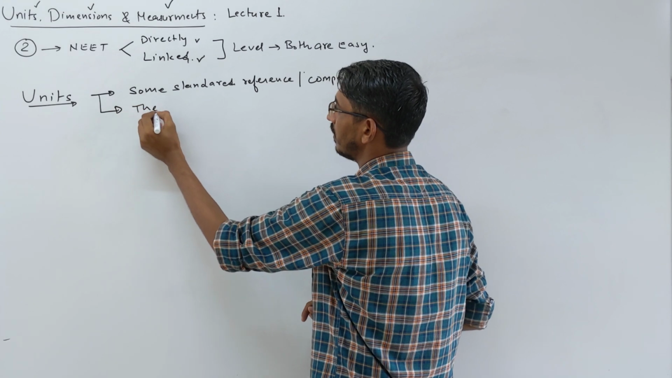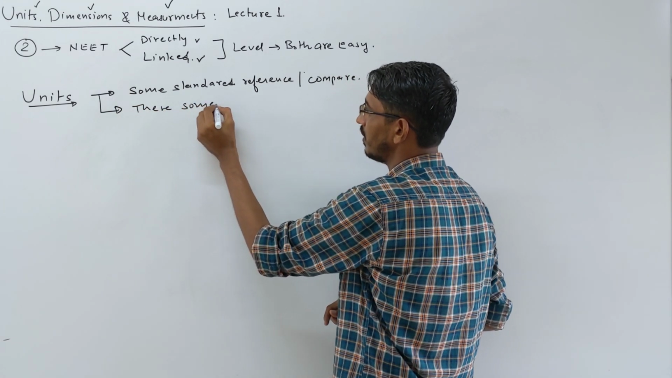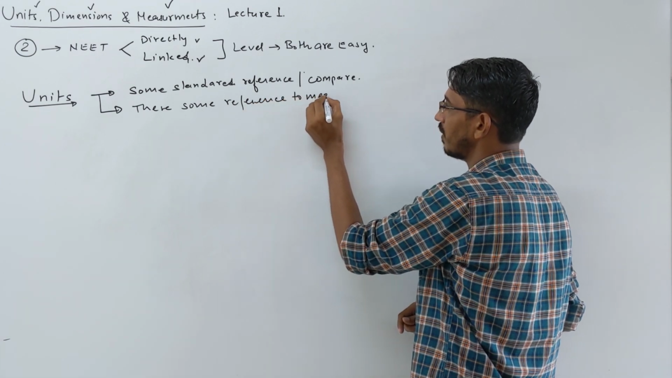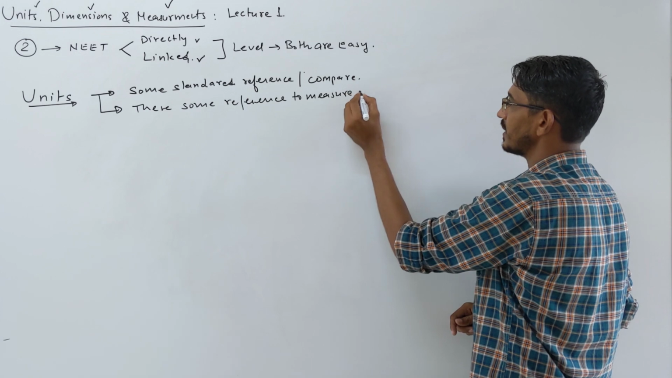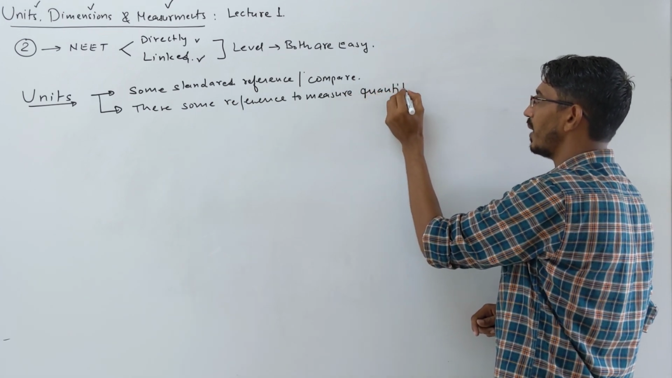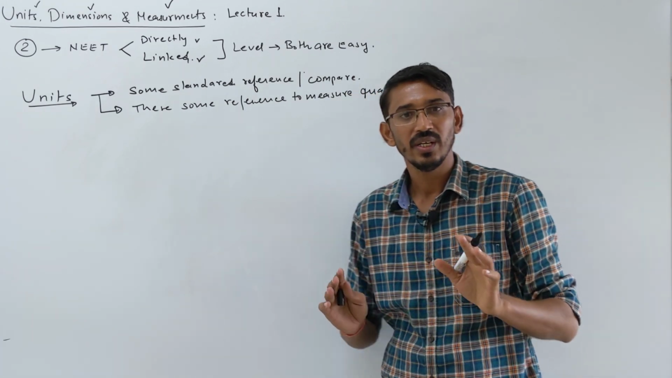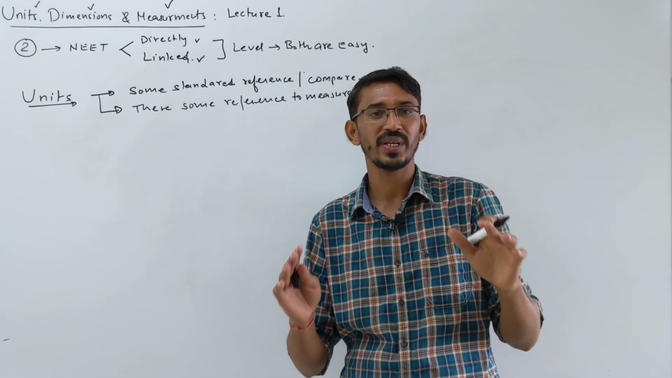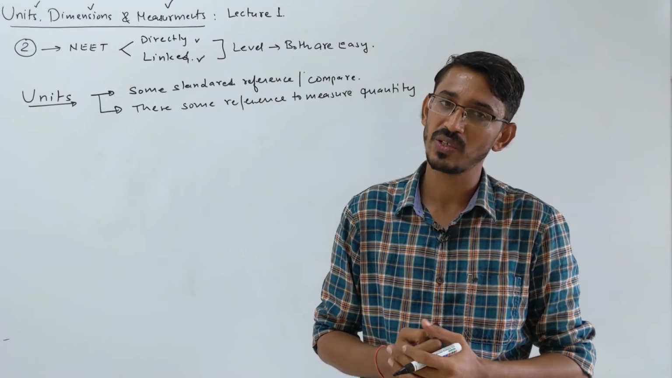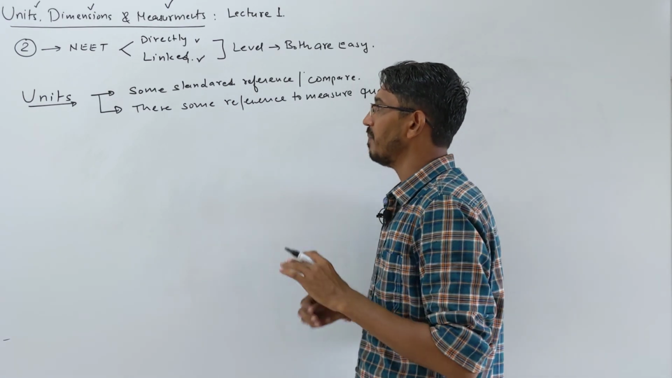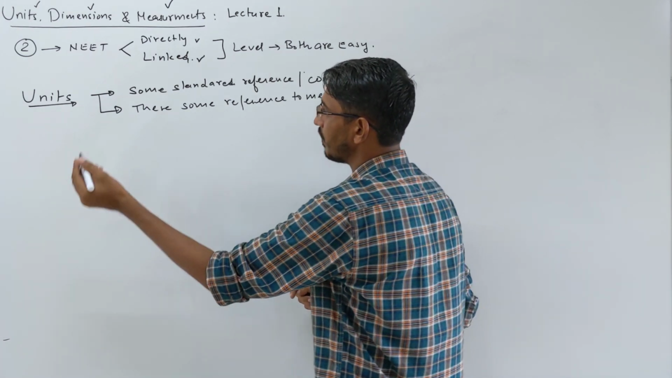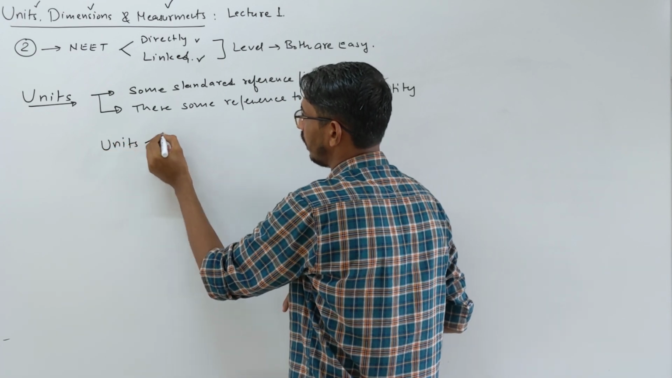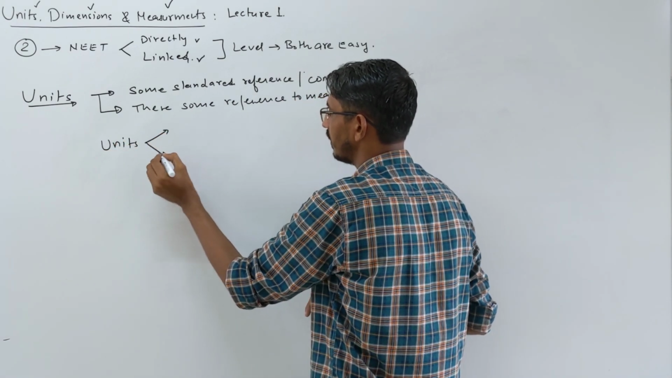If I write a definition, how will I write it? These are some standard reference, as I said, to measure quantities. If you want to measure any quantity, you need some reference, and those references are called units. Every quantity you measure, you need to write a unit. Without a unit there is no meaning of that quantity. There are 2 very important things about units. Let's talk about what they are.